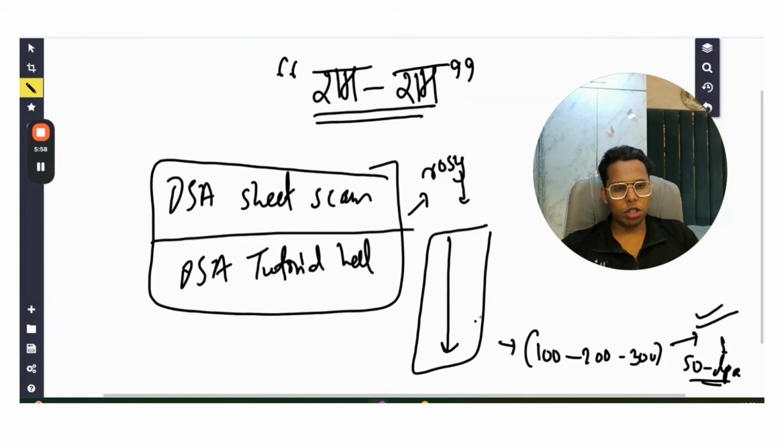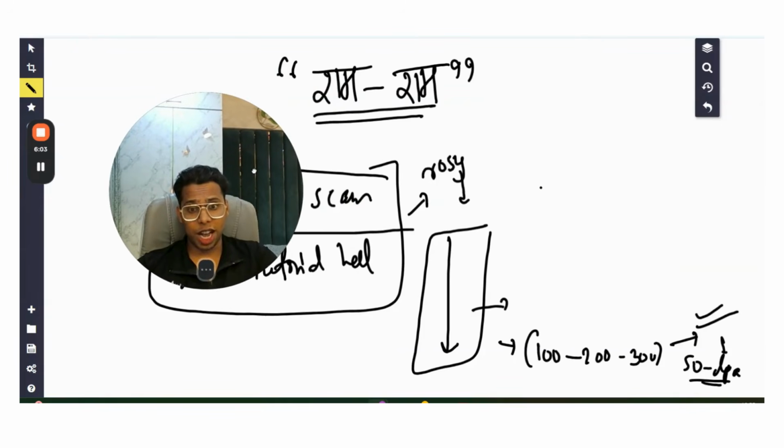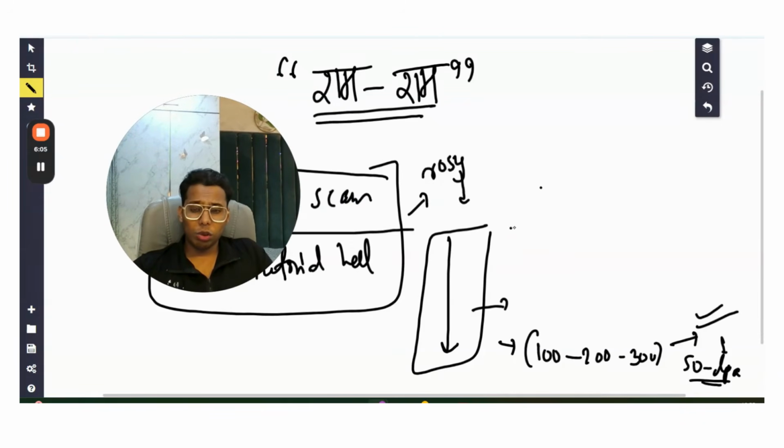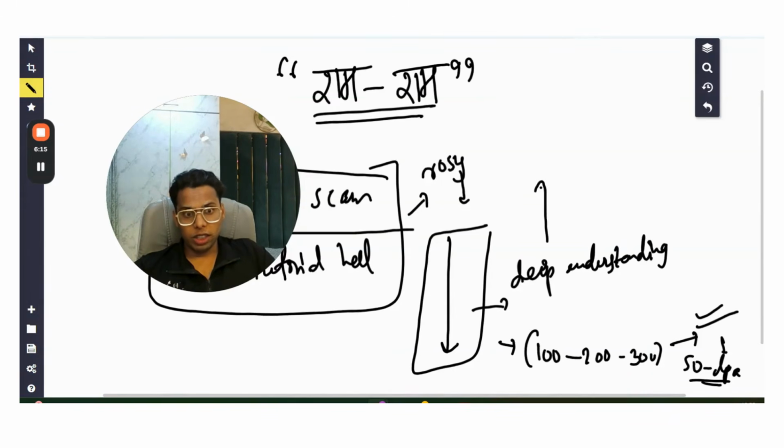So when you do these questions, your brain is very serious. Your brain is thinking that this is going to give me such a high package, man. So instead of developing deep understanding, which is very important in DSA, why is deep understanding so important in DSA? Because DSA is just like mathematics.